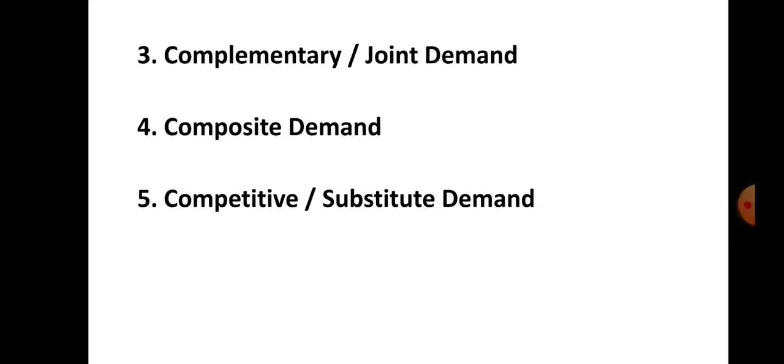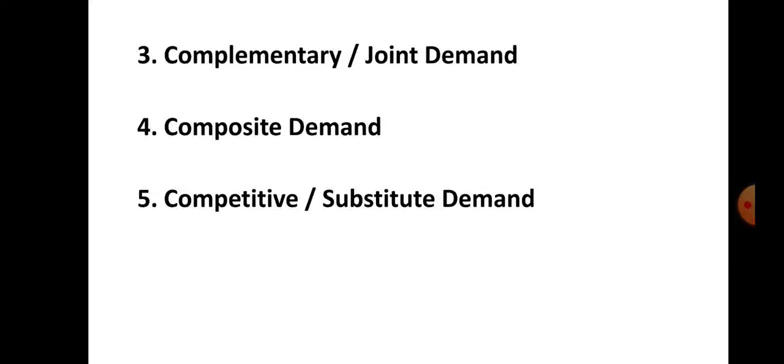Number 4 is composite demand. When one commodity is demanded to satisfy several human wants, then demand for that commodity is composite. So that is known as a composite demand. For example, electricity. Electricity is the best example of a composite demand. You can use electricity for heating, cooking, lighting, etc. So that is known as a composite demand.